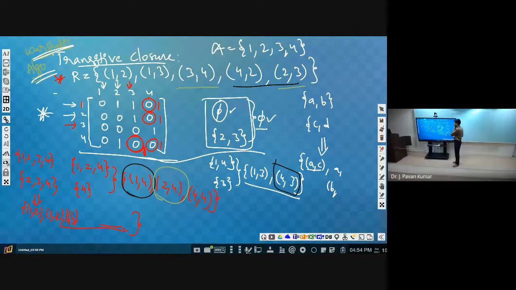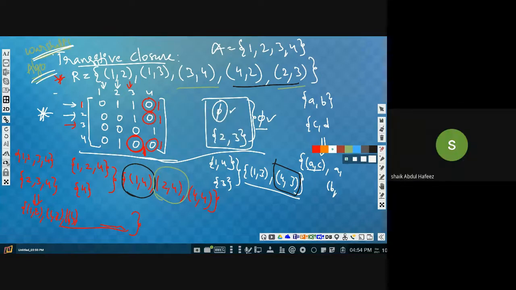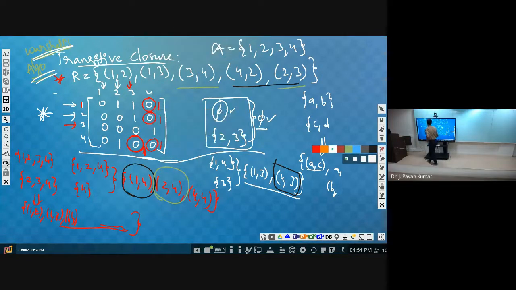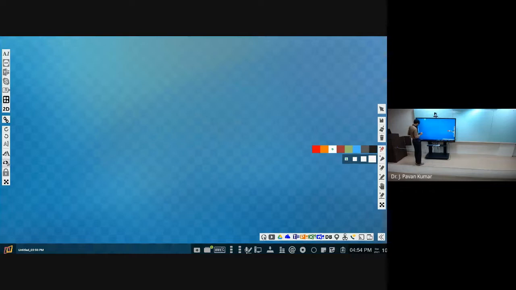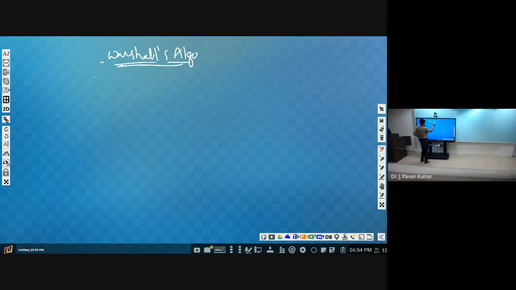What is meant by Warshall's algorithm? Can you give the steps? If you want to note down, you can note down. What are the steps for Warshall's algorithm? First, change the relation into a matrix. Informally we will write: first represent relation R as a matrix.